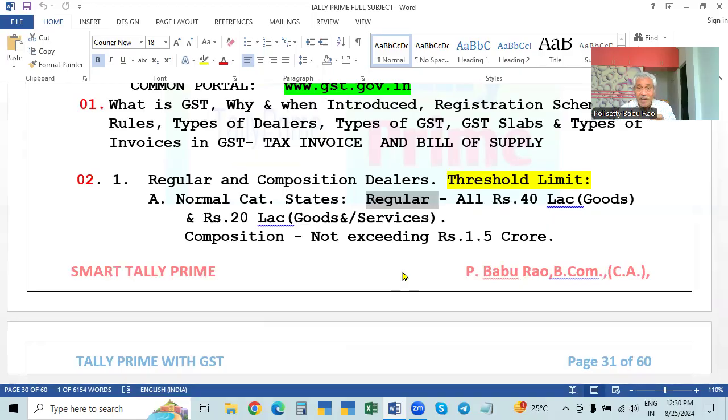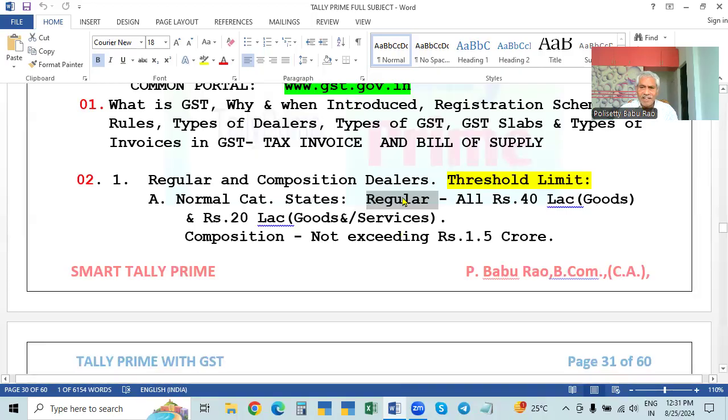But depending on their annual turnover, they can file GSTR1 and 3B every month, or if they want, they can file every quarter. Not every month, every quarter, GSTR1 and GSTR3B, depending on their turnover.